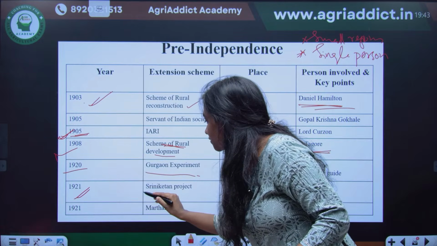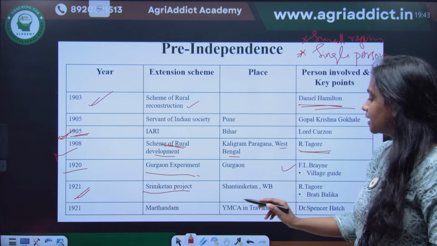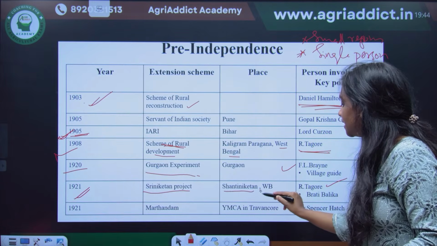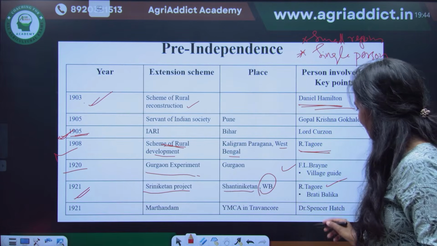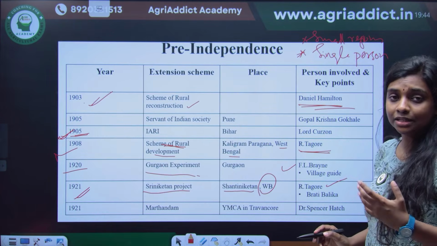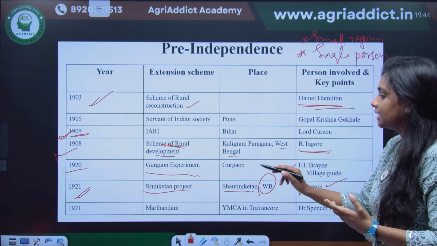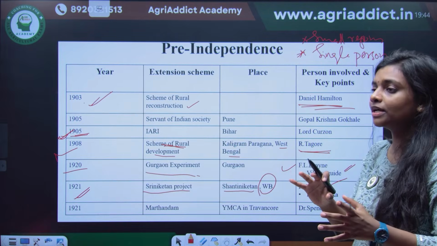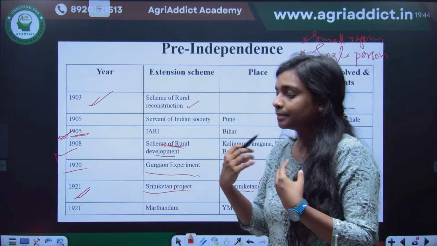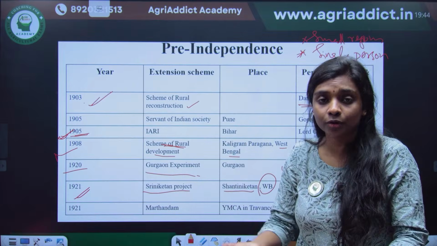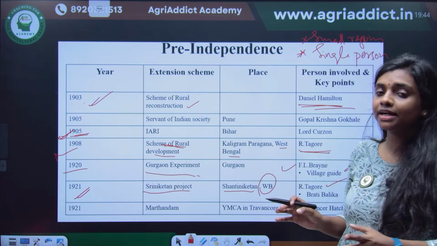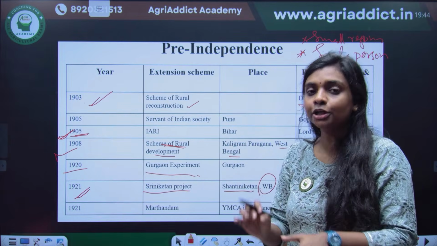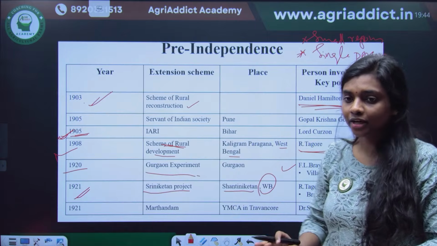And in 1921, we have the Sriniketan project. The Sriniketan project was also given by Rabindranath Tagore, in Santiniketan in West Bengal itself. Sometimes some of the terminology is associated with that. In the Gurgaon experiment, the village guides were there. Not only the experts or the officials were involved, but also the village guides, persons from the village itself who were selected to guide the other people.